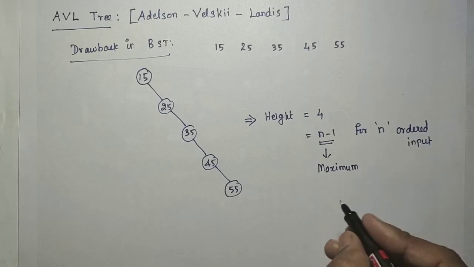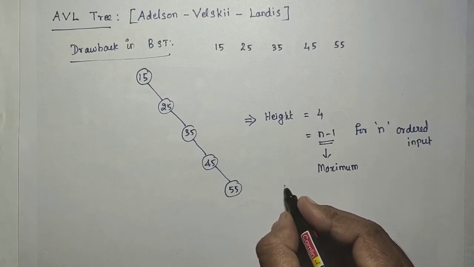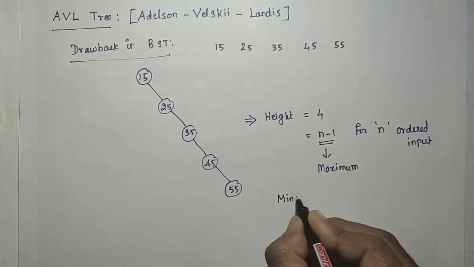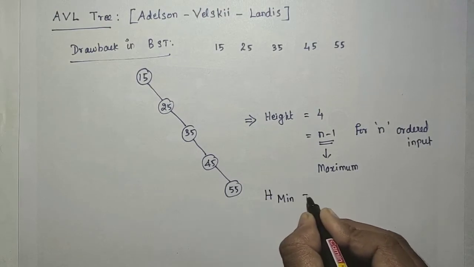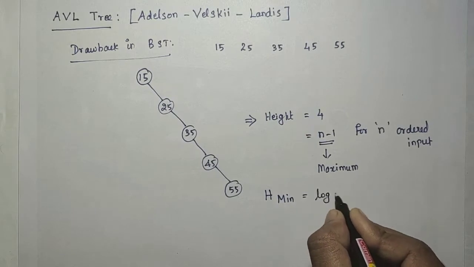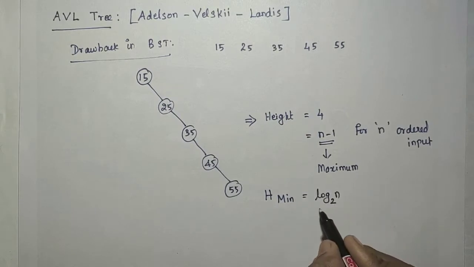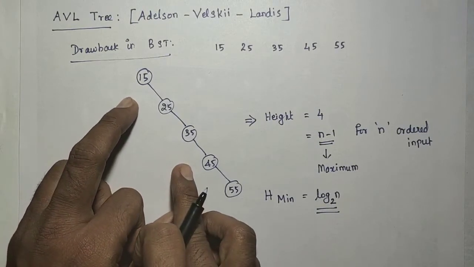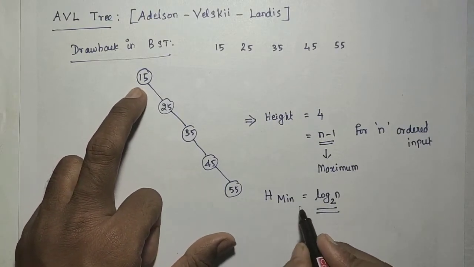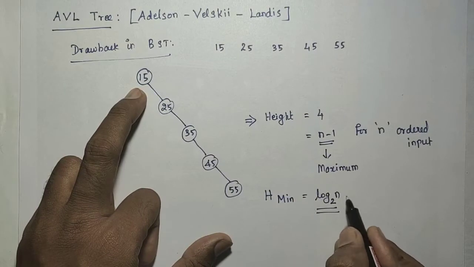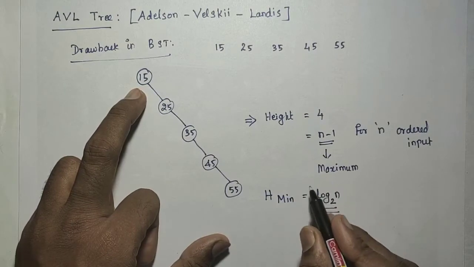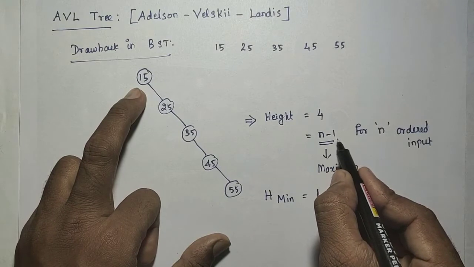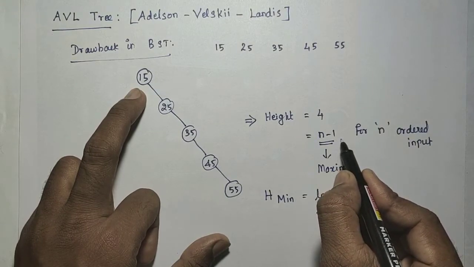The minimum height of a binary tree is log n base 2. So the binary search tree is best only if its height is log n. If the height is n minus 1, it is the worst binary search tree.